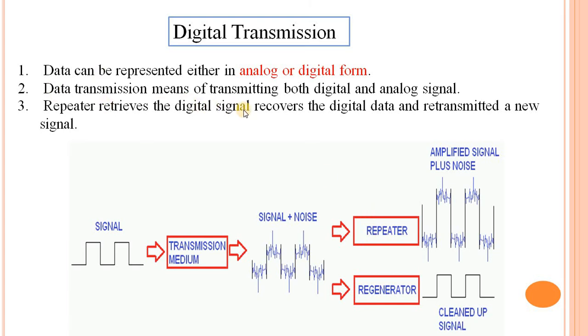A repeater retrieves the digital signal, recovers the digital data and retransmits a new signal. It retrieves the digital data, recovers that data and transmits the cleaned up signal. It regenerates the signal and retransmits a new signal. This is the working of a repeater.